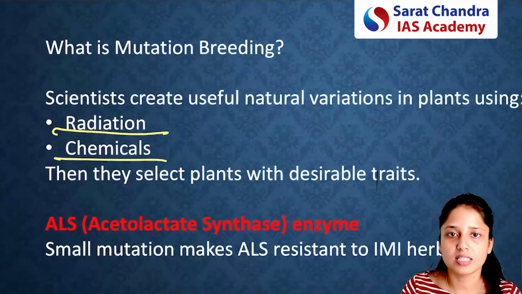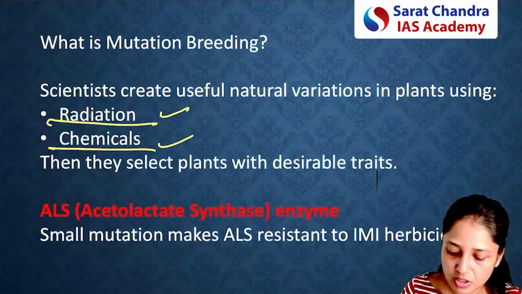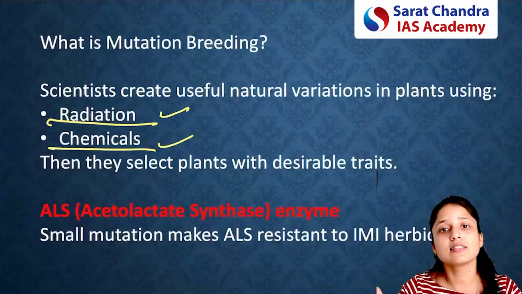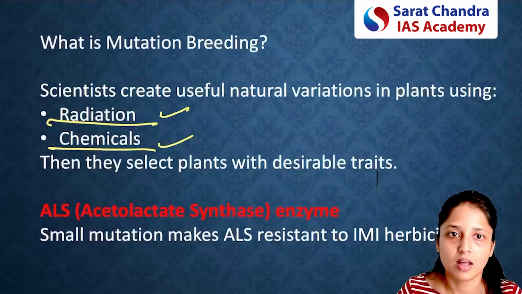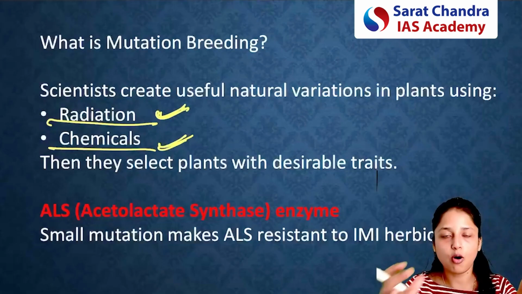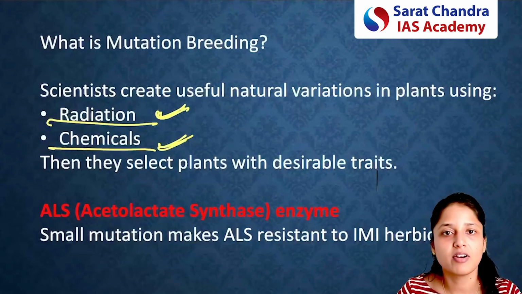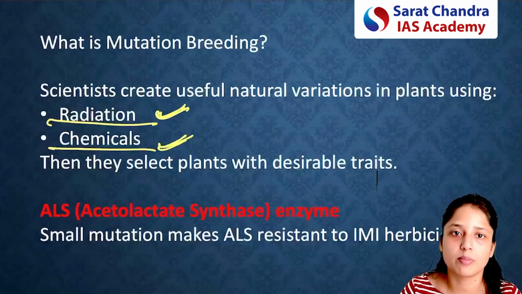Whenever these plants or seeds are subjected to radiation or chemicals, naturally some mutations happen in the DNA of that plant. So if natural mutations are happening, we take all the desired traits, all the desired mutations, and hence a new variety of plant or seed can be developed.